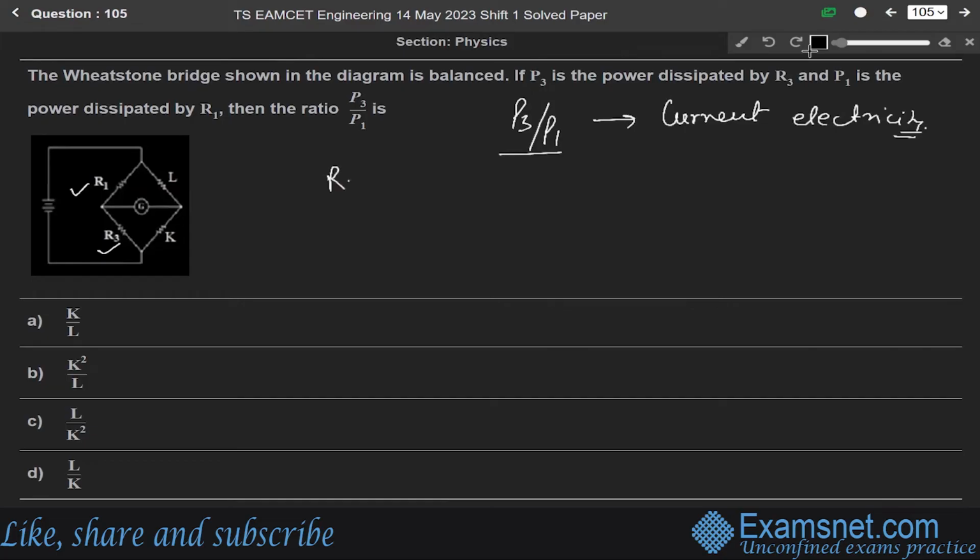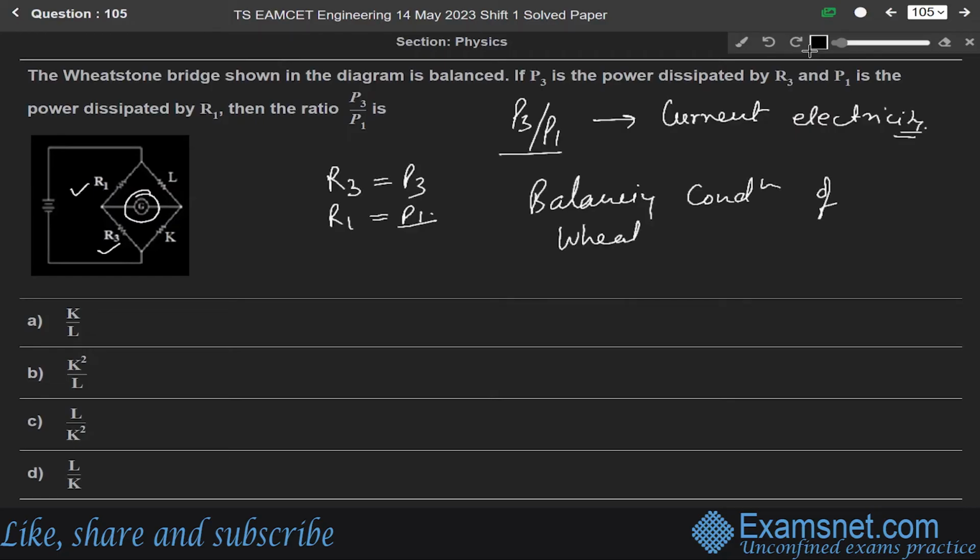So for R3 the power dissipated is P3, and for R1 it is P1. Since the Wheatstone bridge is balanced, no current will flow through the galvanometer arm. From the balancing condition of the Wheatstone bridge, R1 over R3 equals L over K. This is the balancing condition. We all know this condition, okay?